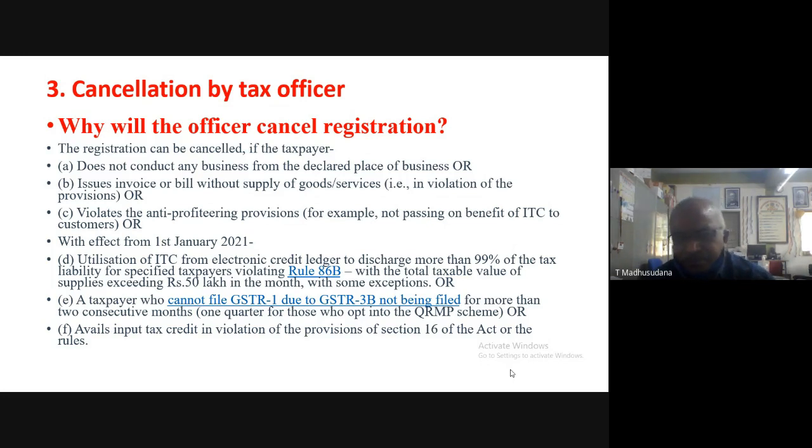Next, F. Avail input tax credit in violation of the provisions of section 16 of the Act or rules. That means if the customer avails input tax credit in violation of section 16 of the GST Act, then in that case also the registration is cancelled.